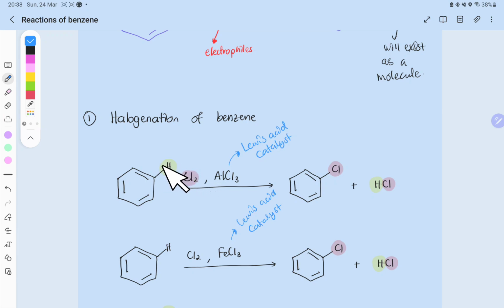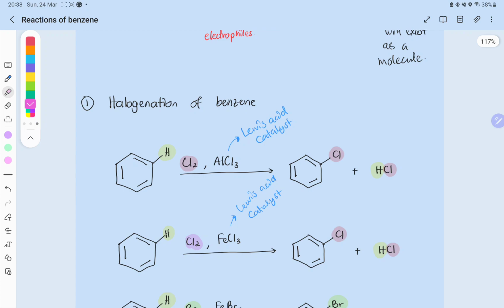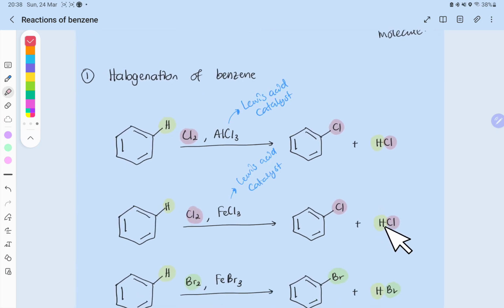So what happen in this reaction, we add the reagent Cl2 in AlCl3 and we will get Cl. Kita dah substitute dan hydrogen tukar tempat dekat sini. And the same one, kita boleh buat substitution of Cl, but kita guna different Lewis acid, FeCl3, dan kita tukar tempat Cl dengan hydrogen. Okay, so Cl with hydrogen. Dan kalau kita tengok, dia wujud sebagai HCl as a product.